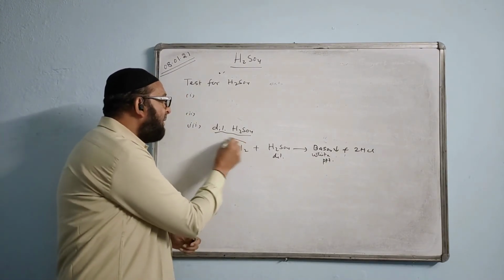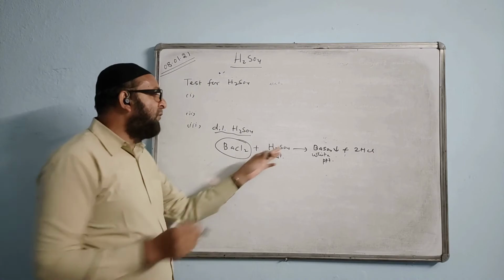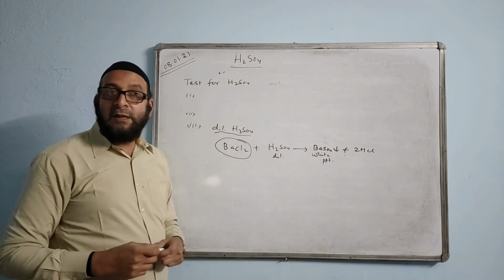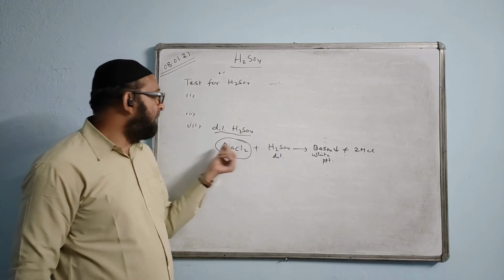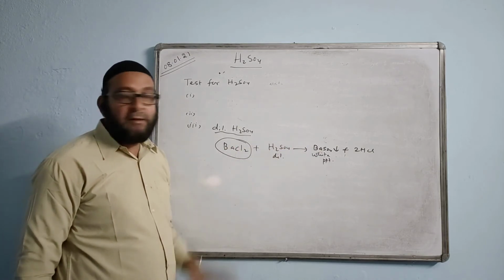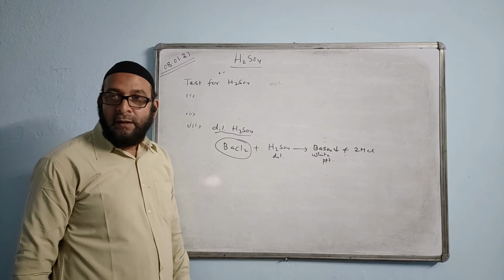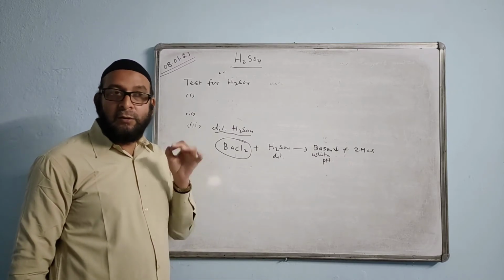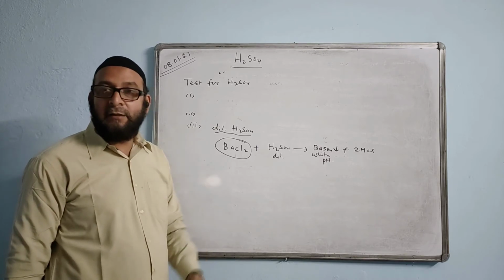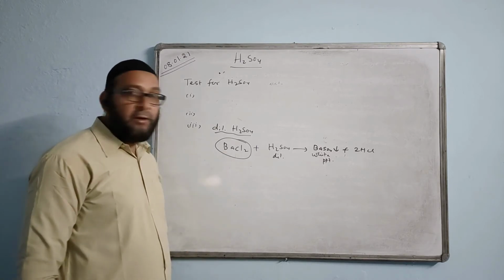So barium chloride gives the test of sulfuric acid, or the test of the sulfate radical. Anywhere SO4 is present, barium will combine with it and make barium sulfate, a white precipitate. So barium chloride solution is used for the test of sulfuric acid and also of the sulfate radical. This is quite important.